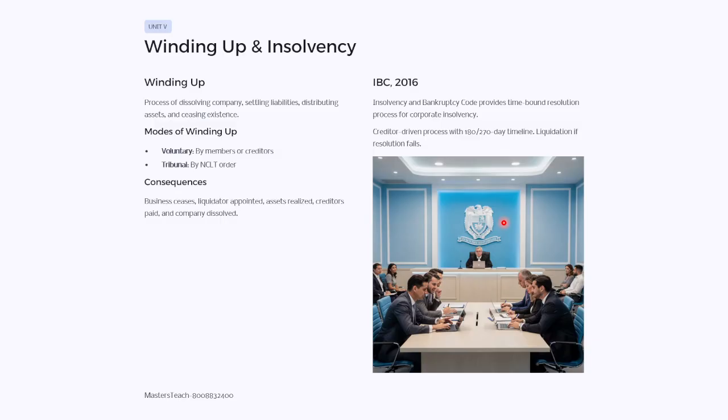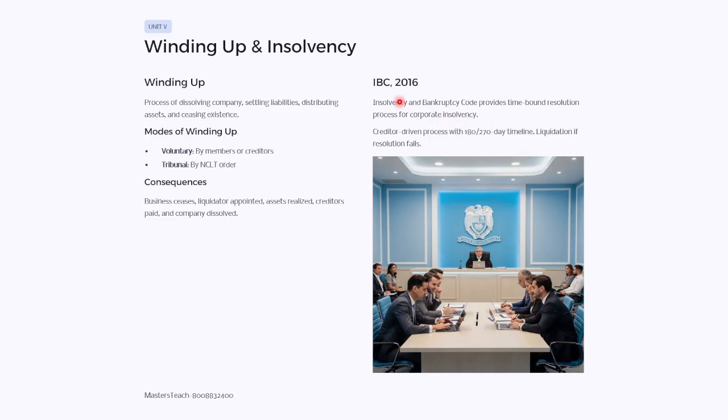Then winding up, which means closing up of a company or insolvency. Winding up is the process of dissolving a company: settling liabilities, distributing assets, and ceasing existence. Mode of winding up: it may be voluntary, by the creditors, or by the tribunal, the NCLT. Consequences: the business is closed, a liquidator is appointed, assets are sold off, creditors are paid, and the company is dissolved.